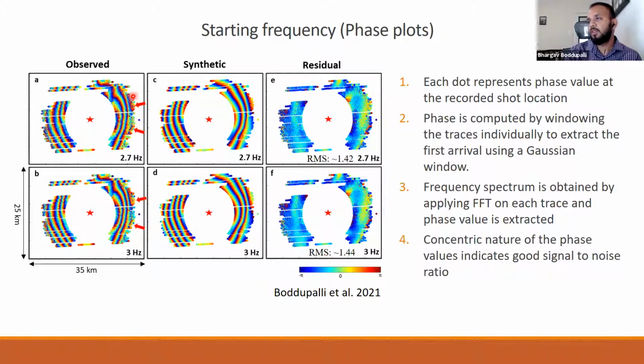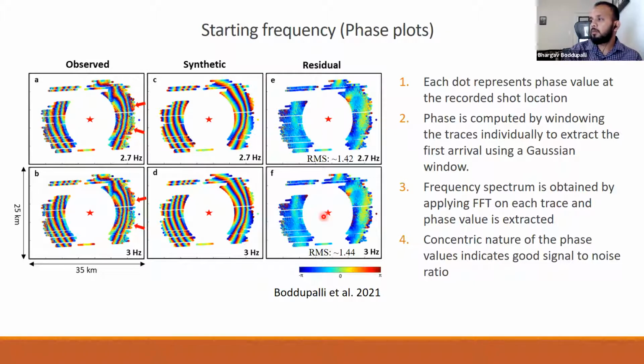Data beyond 15 kilometers tends to be more chaotic, because at these offsets, the noise from the previous shot is coming. We calculated the residuals by taking the difference between the observed and the synthetic, and we see that the residuals are mostly in this bluish region. At both frequencies, 2.7 and 3 hertz, the residuals are almost similar. So it is difficult to choose the starting frequency from here.